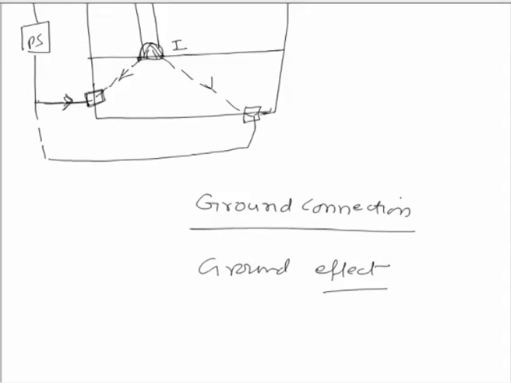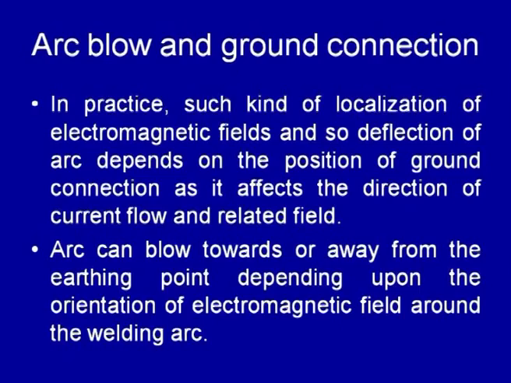We will see in detail how the direction of flow of current can be changed in our favor, so that the extent of the arc blow can be reduced. So, arc blow and the ground connection are very closely associated with each other.